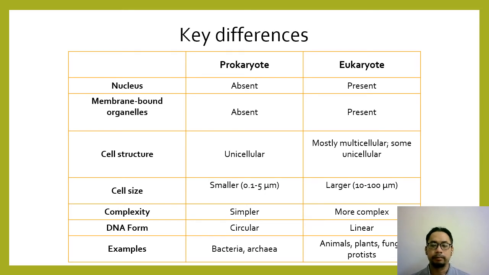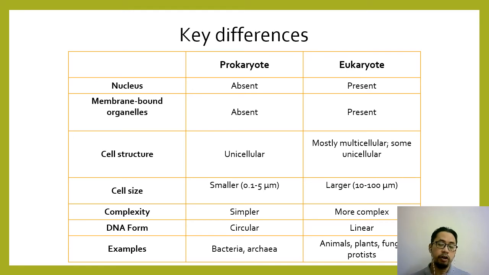Other than that, the prokaryote is unicellular, while most eukaryotes are multicellular. In terms of cell size, prokaryote is smaller, eukaryote is larger. And prokaryote is much simpler in terms of structure, while eukaryote is more complex.